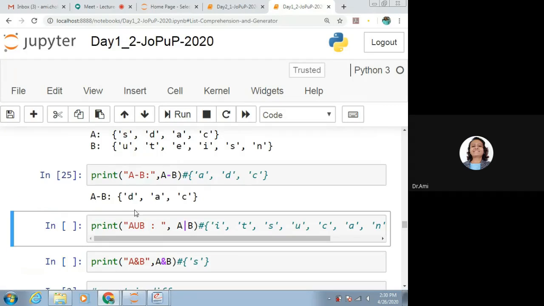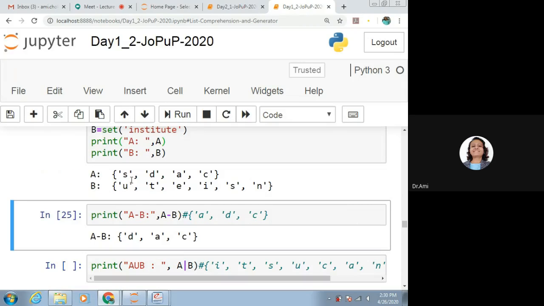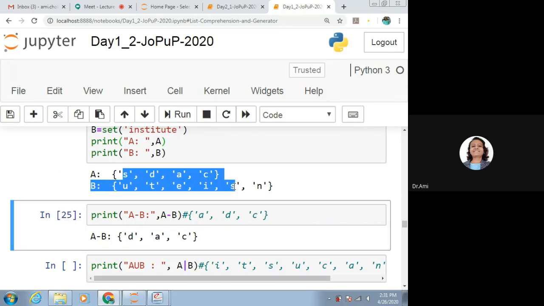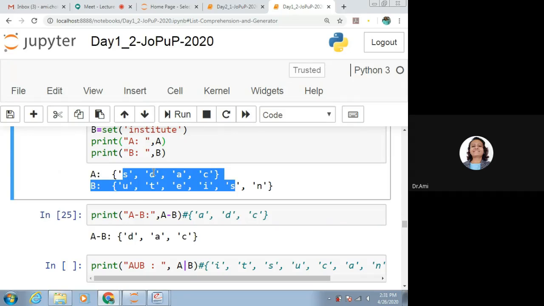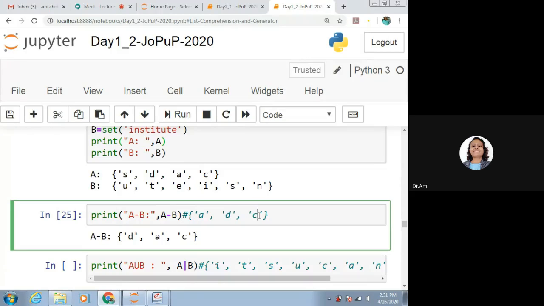So we are getting it as D, A and C. We just have to do the difference. What is available here? S. Is it available in B? Yes, it is there, so it is being removed. D, is D there in B? No, it is not there, so it will remain as it is. A, is A there in B? No, so A is there in the result. And C, whether it is there in B? No, it is not there. So we will be getting the result as A, D and C.